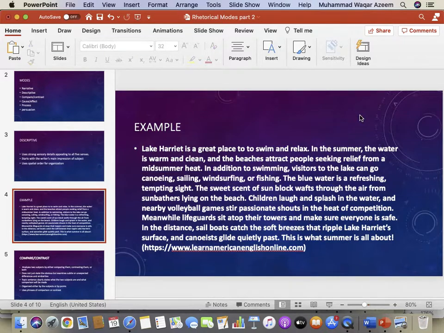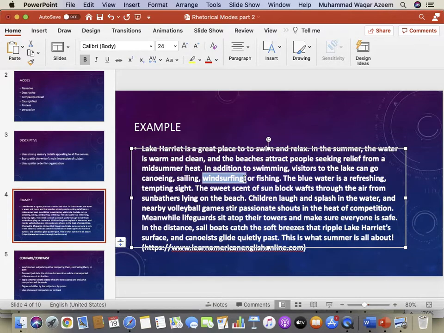Okay, soft. If you just say breeze, then probably it doesn't evoke a sense of sight. But if you say soft breeze, then softness has a sense of touch. Say it again. Wind surfing, to some extent maybe, but it is an action. But you need to, for example, look at this expression, blue water. If you just say water, it is not sensory, but if you say blue, then it is sensory because it is a sense of sight.